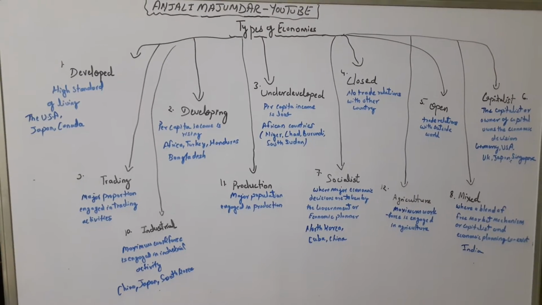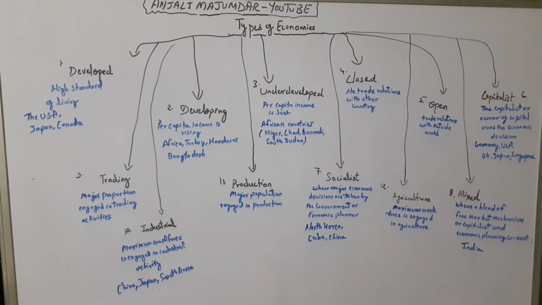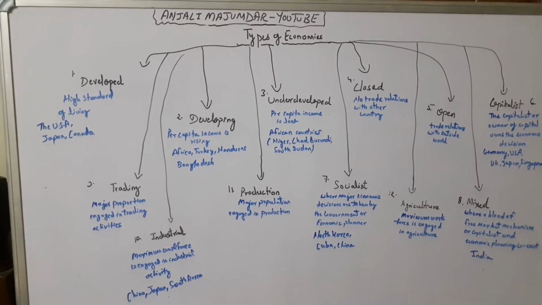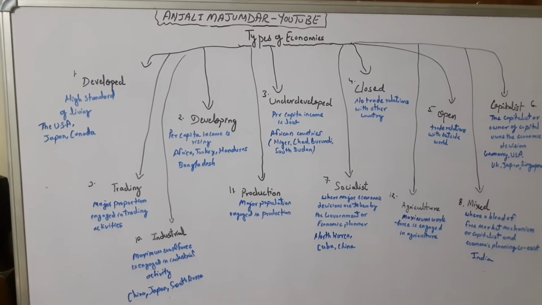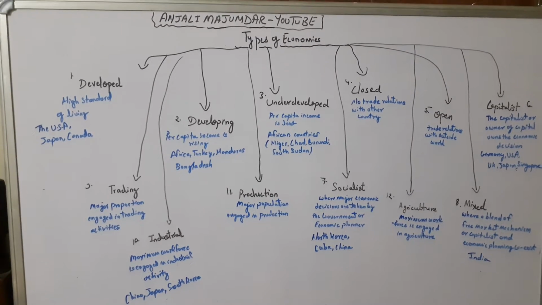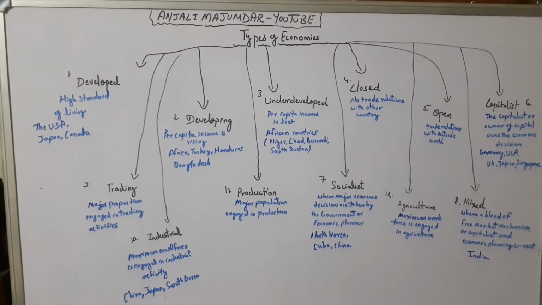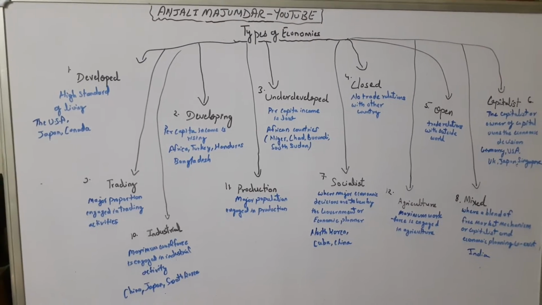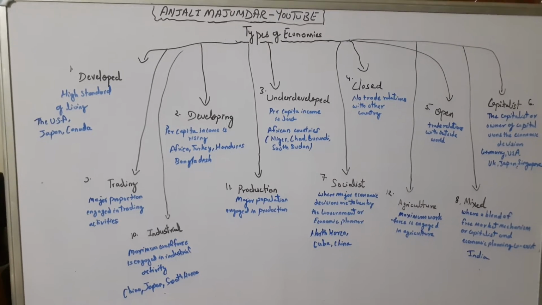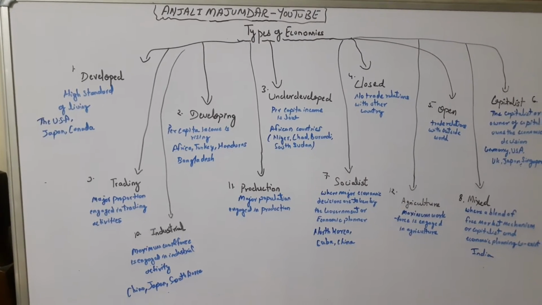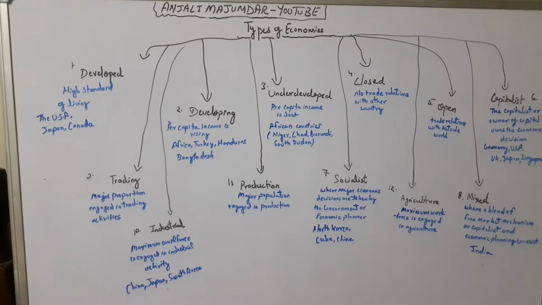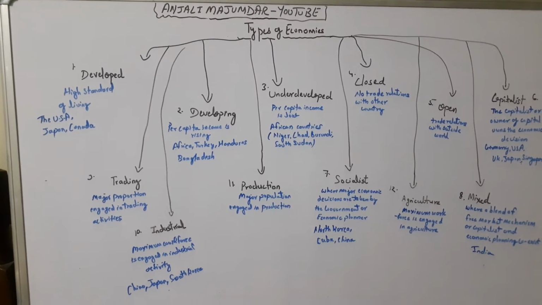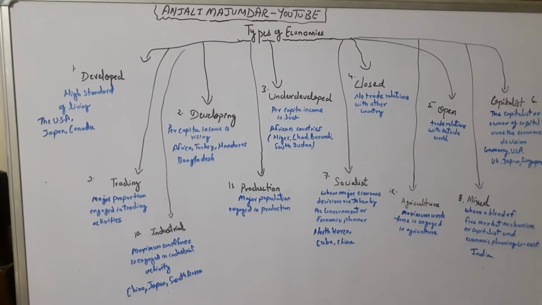So before coming into the types of economy, let's first understand what an economic system is. For human beings, the satisfaction they get from consumption of any commodity, goods or services is very important. That satisfaction gives way to the production process: consumption, production, exchange.